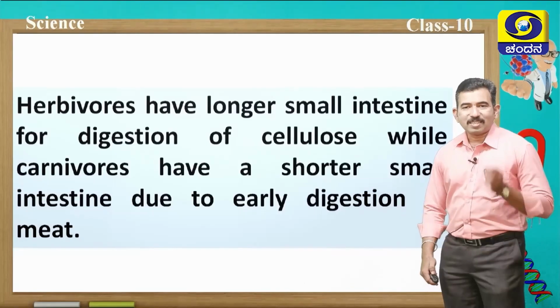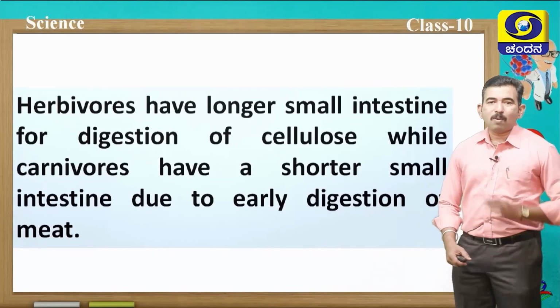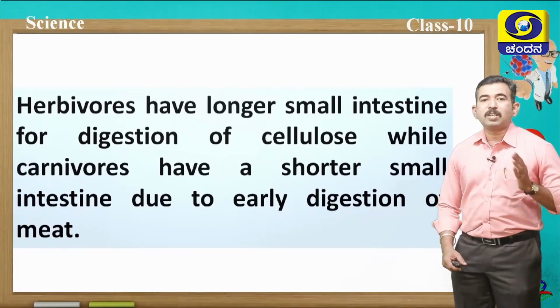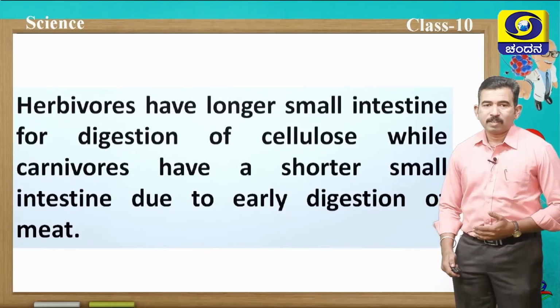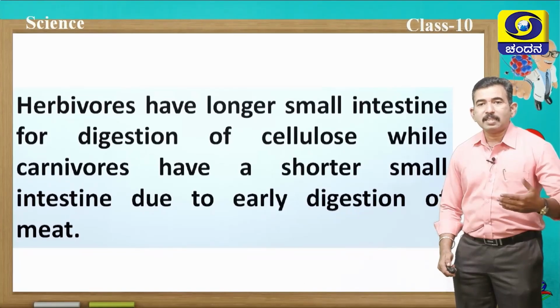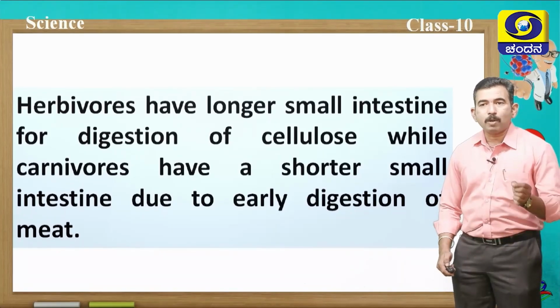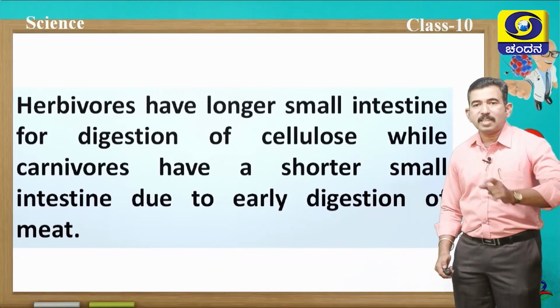Yes, your answer is correct. Herbivores have a longer small intestine for the digestion of cellulose, because it takes a longer time than the digestion of meat. So meat is digested earlier than cellulose. Hence, in herbivorous animals, the length of the intestine is longer.